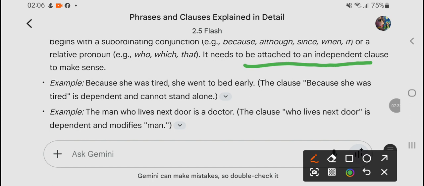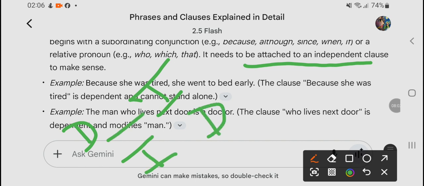So this dependent clause is attached to an independent clause through a subordinating conjunction, or through these words: relative pronoun, or because, although. So this way you can understand the dependent clause and independent clause, or independent clause and dependent clause. But here the joining word is a subordinating conjunction.